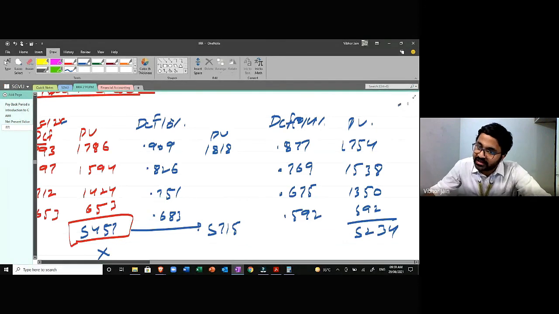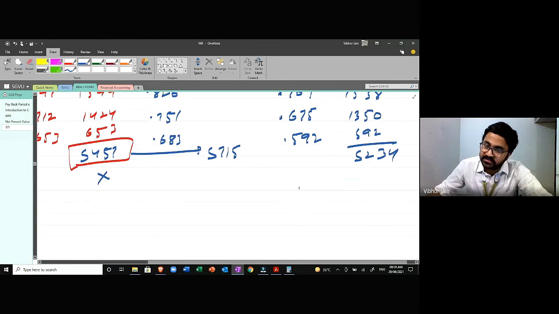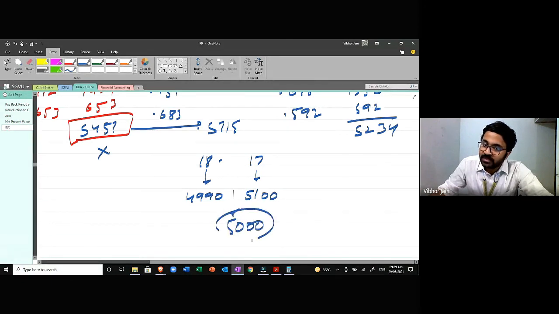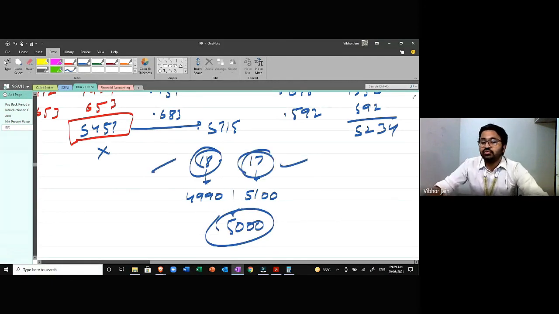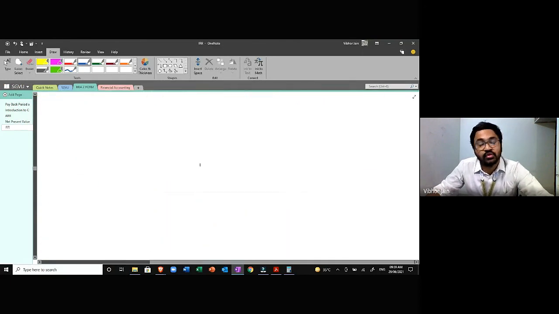So now I'll calculate again at 16%, then 18%. Whenever I calculate, I'll calculate two rates. For example, since the time is running out, let's just assume that at 18% the value is 4990, and at 17% it is 5100, and 5000 lies somewhere in between. These are the two rates we are going to use. This is the lower rate, this is the higher rate, and I'm going to apply these rates in this formula and calculate IRR.